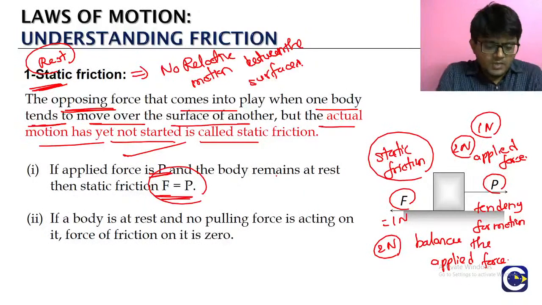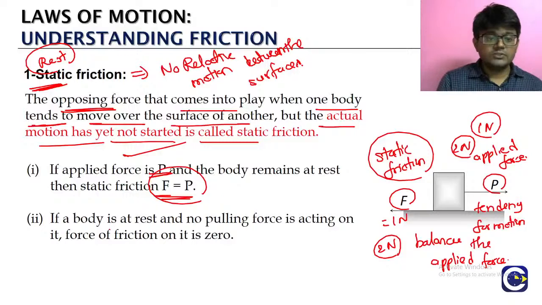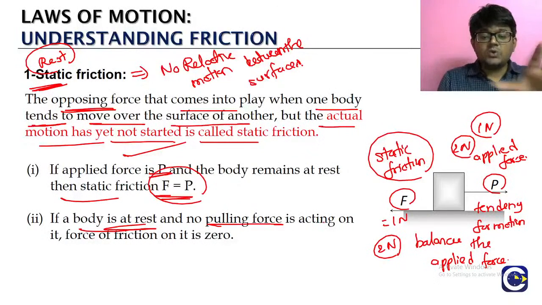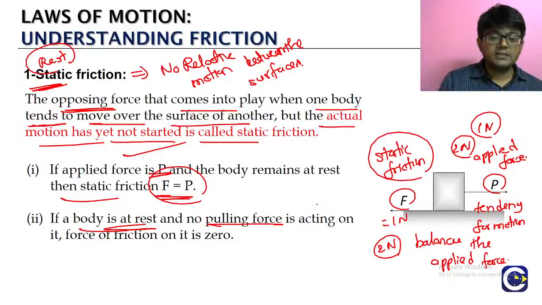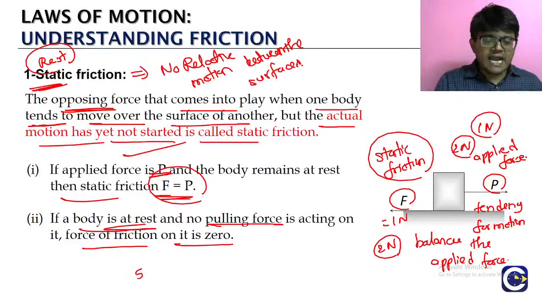என்ன தெரியுமா, இப்போ நம்ம அந்த ஃபோர்ஸை அப்ளை பண்ணலாம் வச்சுக்கோங்க, நம்ம ஒரு ஃபோர்ஸ் அப்ளை பண்ணலன்னா then static friction will be 0. Static friction இருக்காது. So if we see that the body is at rest and there is no applied force, the pulling force or pushing force, whatever it is, applied force இல்லைன்னா what it means? The frictional force value will be what? 0. So இதுல இருந்து ஒரு ஐடியா என்ன தெரியுமா, static friction